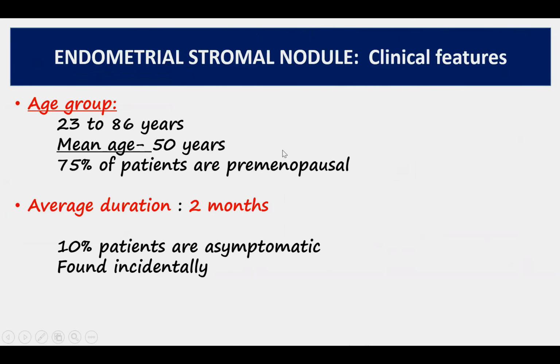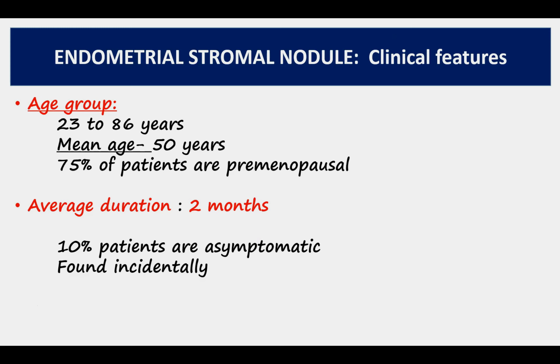The first category is endometrial stromal nodule. Endometrial stromal nodules are seen in the age group of 23 to 86 years, but the mean age is about 50 years. 75% of the patients are premenopausal, and the average duration of symptoms before presentation or diagnosis is 2 months. Around 10% of the patients are asymptomatic. In that case, the tumors are found incidentally.